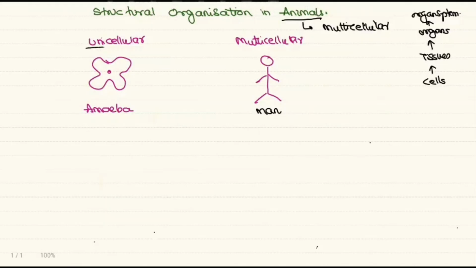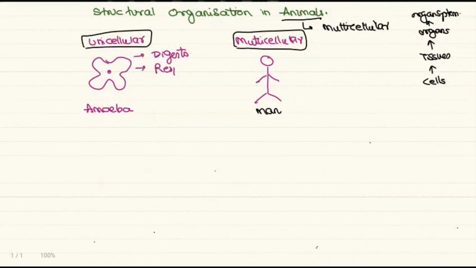So amoeba is unicellular, a single cell, and we have a very complex structure made up of many cells, say millions and trillions of cells. But what are the basic functions? If I see, amoeba also digests the food, ingests the food, it also respires through the diffusion process, it also reproduces. So these functions are also seen in amoeba. What do we do? Yes, we also digest, we also respire, and we also reproduce. Then how are we different from an amoeba?